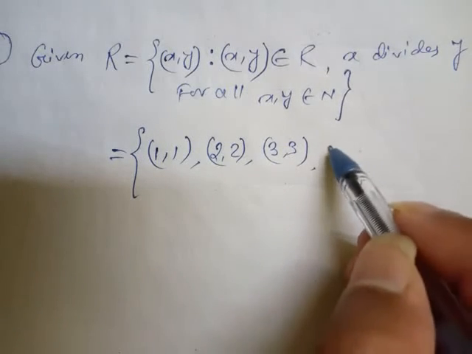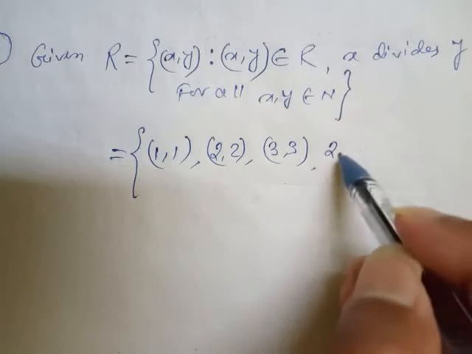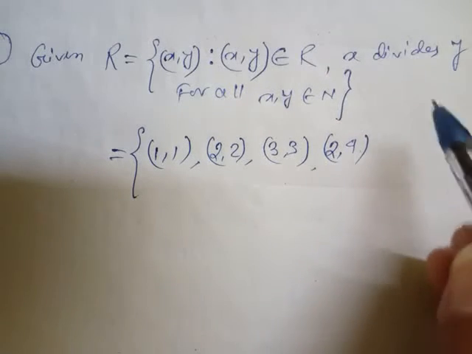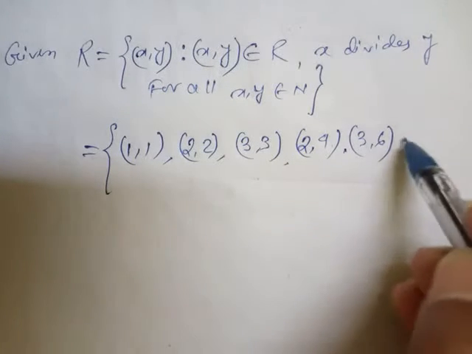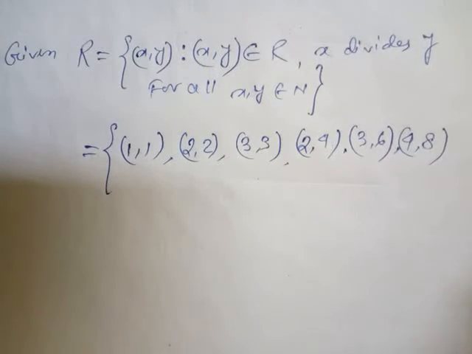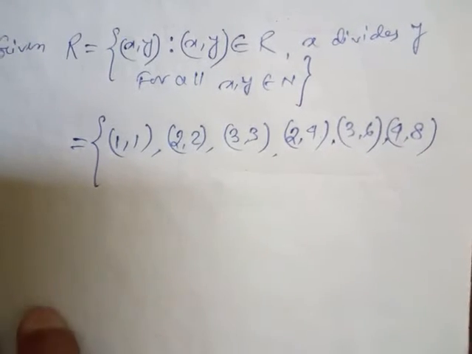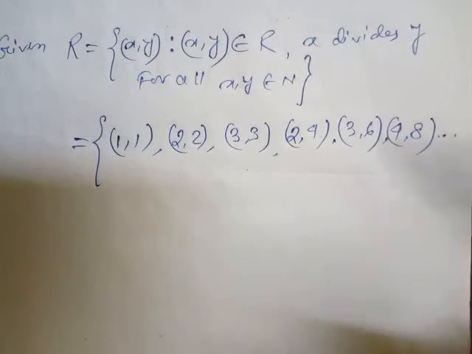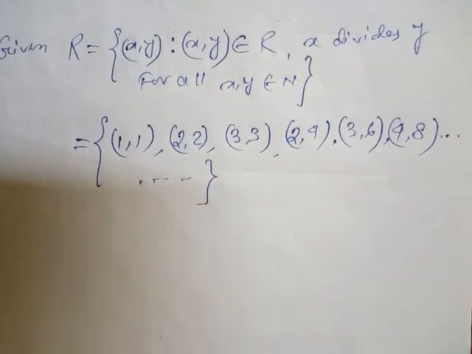Now x divides y means y is divisible by x: (2, 4), then (3, 6), then (4, 8), and many more. Like this we can write innumerable pairs where y is divisible by x. I've given dot dot here, now closing the bracket. Up to this, many pairs are there.